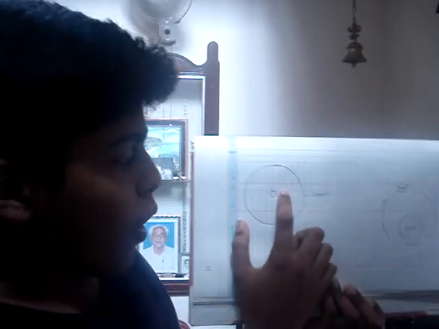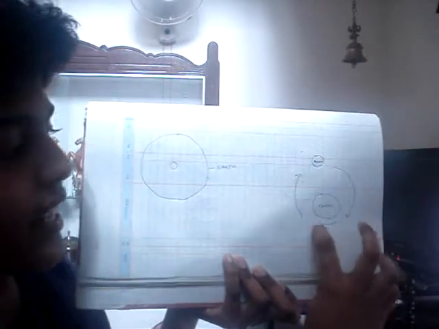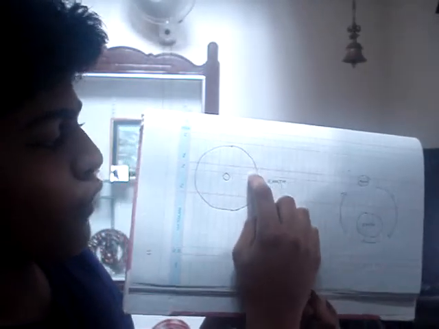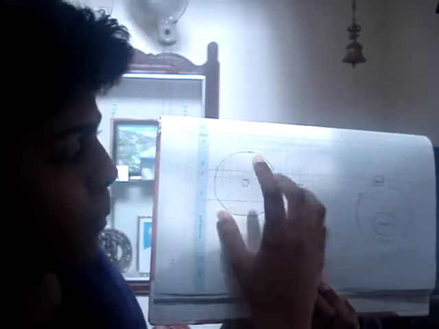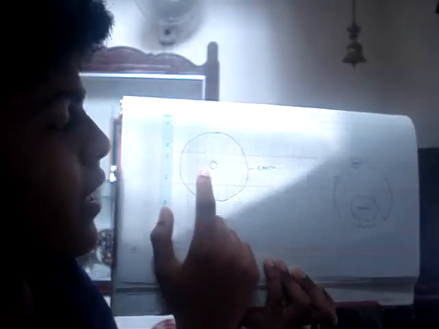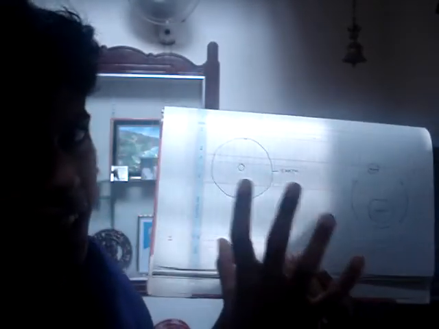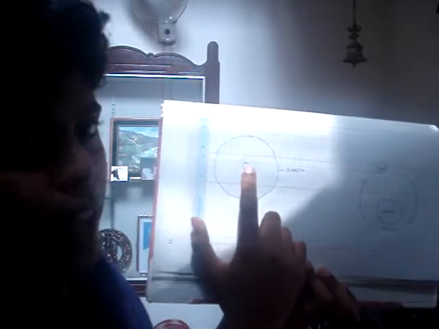So each point of the Earth tries to fall towards the inner core. Like the Moon, which tries to fall towards the Earth at each instance, each point of the Earth tries to fall towards the inner core. That makes the remaining part of the Earth revolve around the center, the inner core.